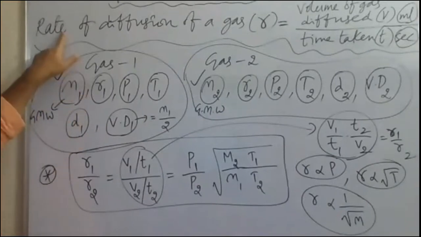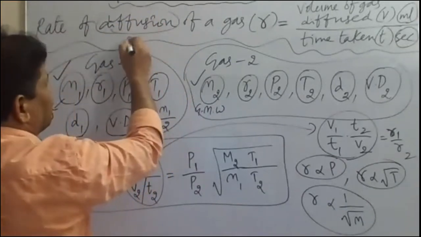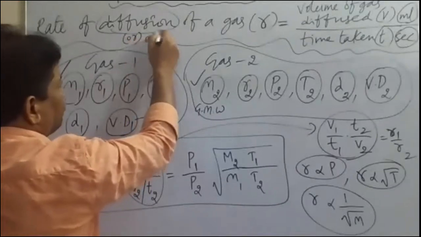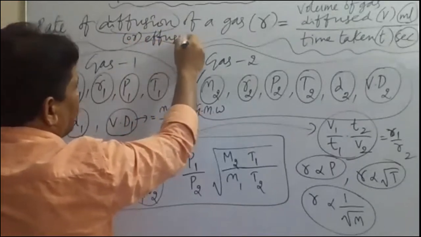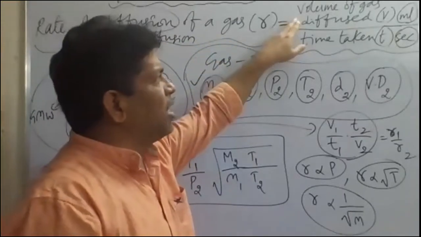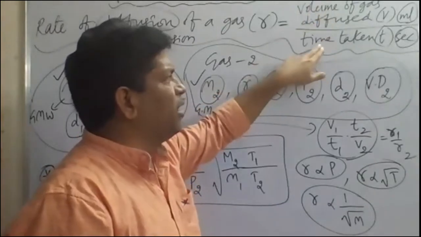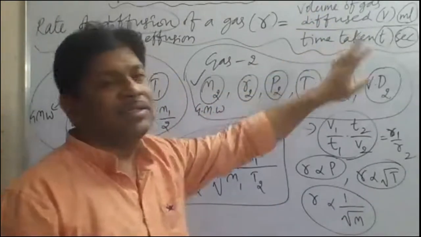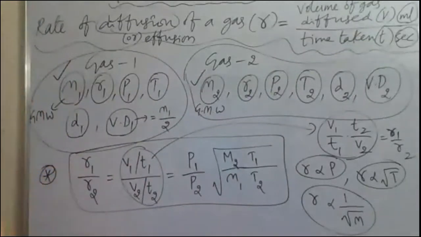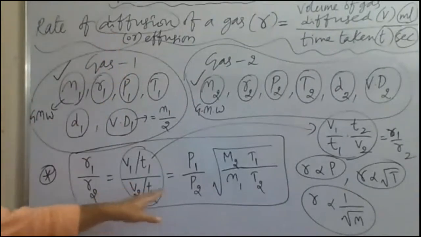R is called the rate of diffusion, or otherwise the rate of effusion, both the same. The rate of diffusion or effusion is equal to the volume of the gas diffused or effused, in ml, divided by the time taken in seconds. This relation is very important. Now imagine here.